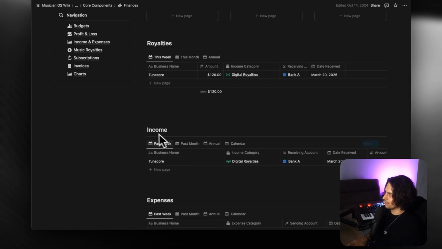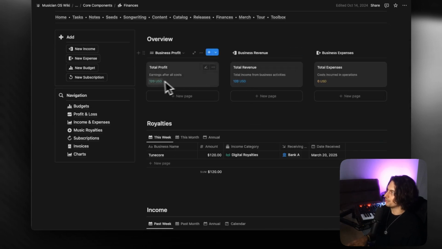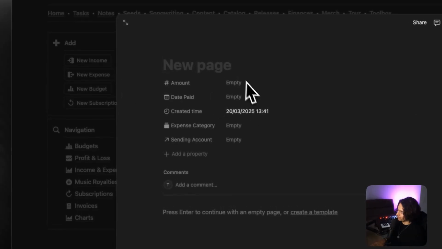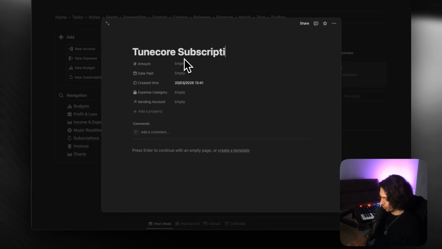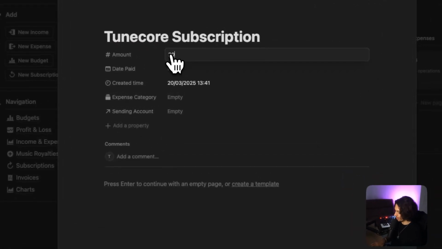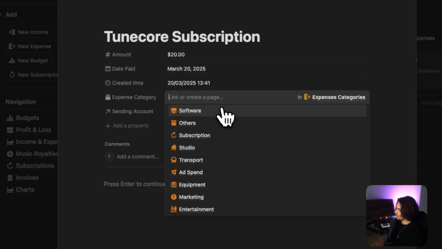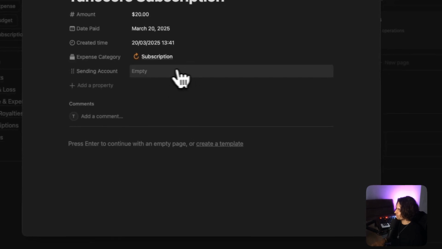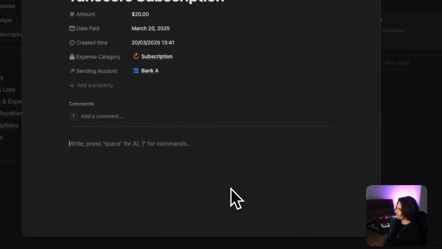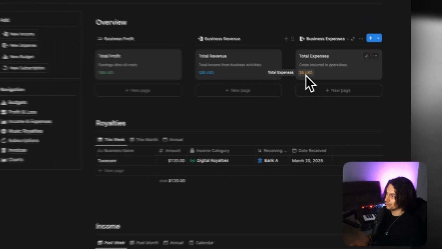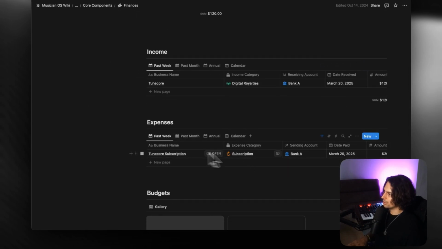You can see this is linked under income as well. And because we don't have any expenses yet, it's showing that we have total profit of 120. But if I create a new expense and I say TuneCore subscription, and we say this is $20, and when did we pay that? Well, we paid that today. In the expense category, let's call it subscription just to keep it easy. Spending account, we spent it from bank account A. And if we come back, you can see we now have total expenses of $20 US. Our profit has gone down by 20, and you can see that we have got the expenses here.